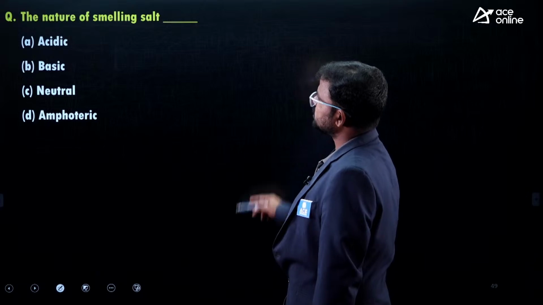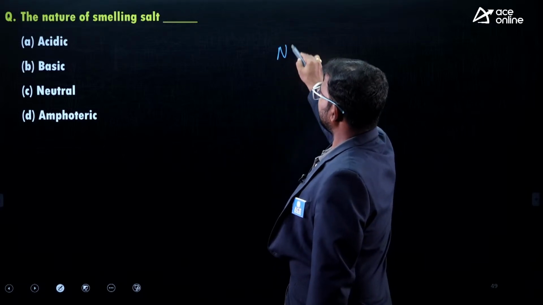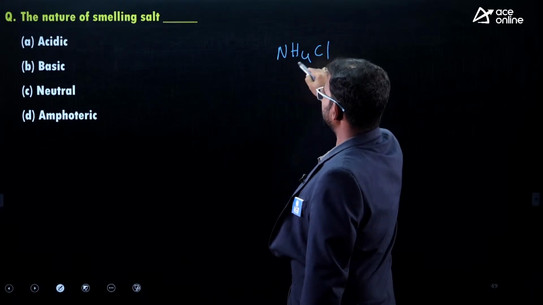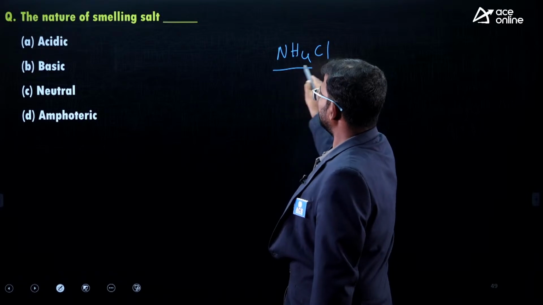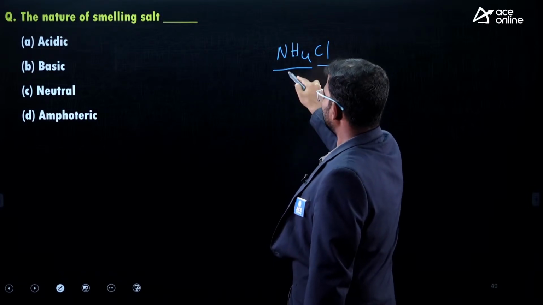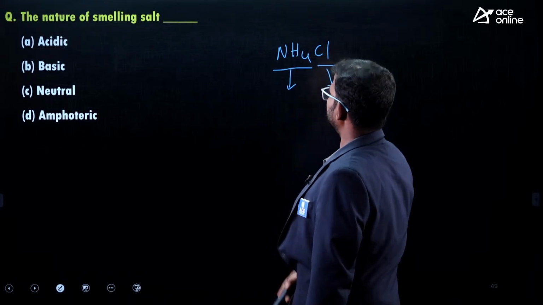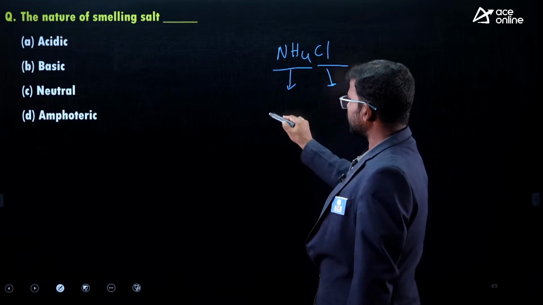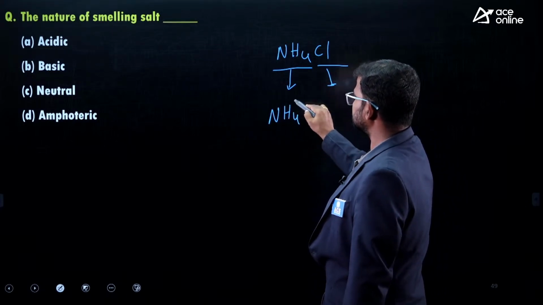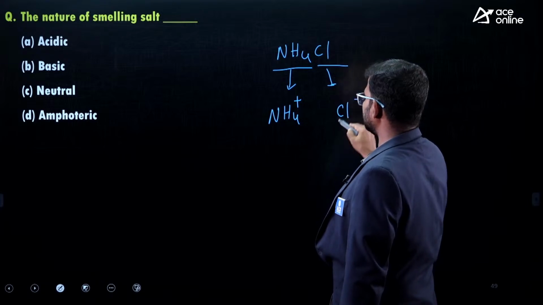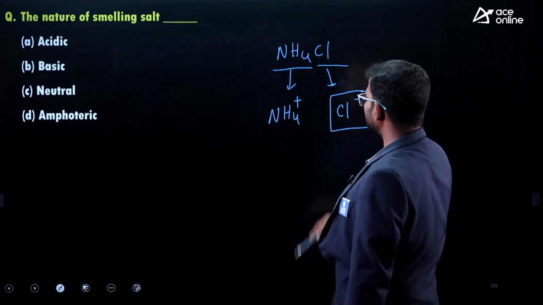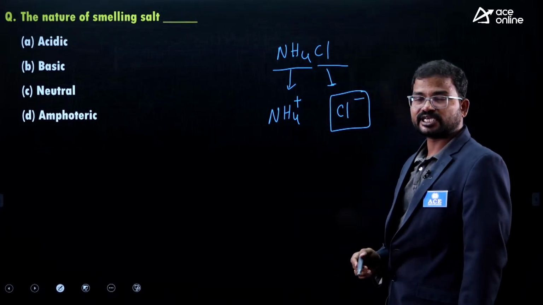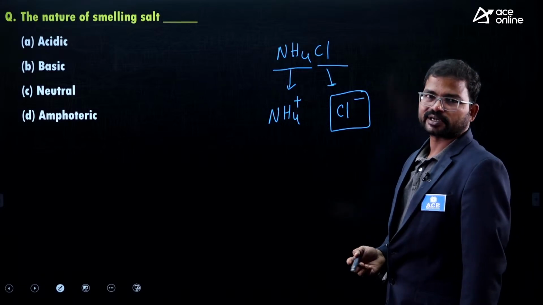The nature of smelling salt. The smelling salt formula is ammonium chloride. You have to divide this chemical into its ions: NH4 plus, the cation, and Cl minus. From which acid do we get chloride ions?